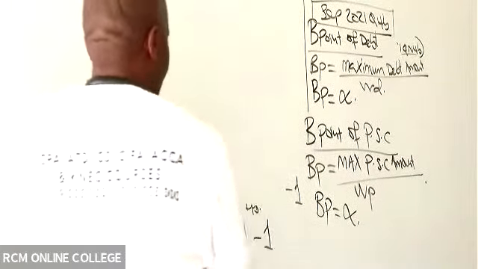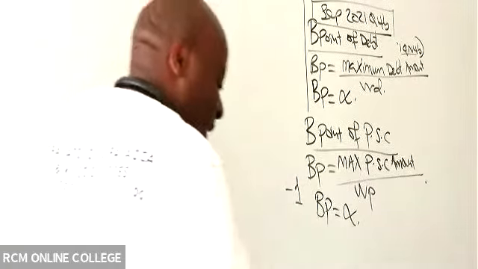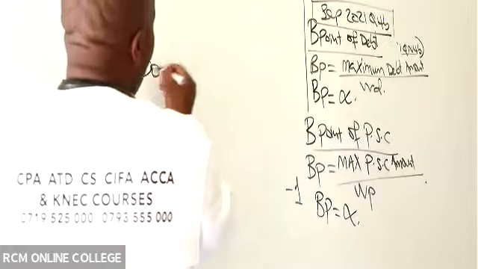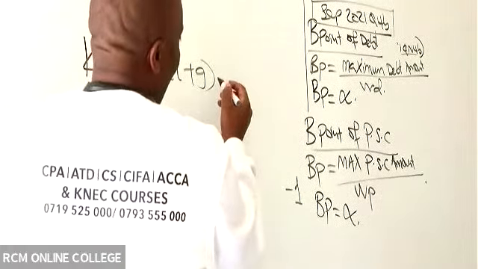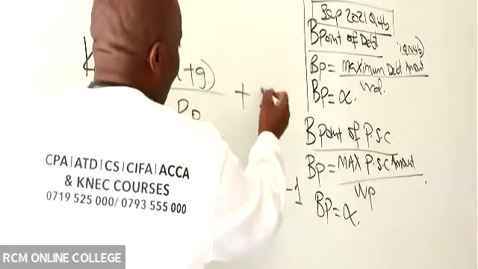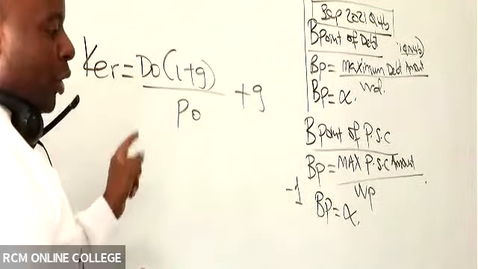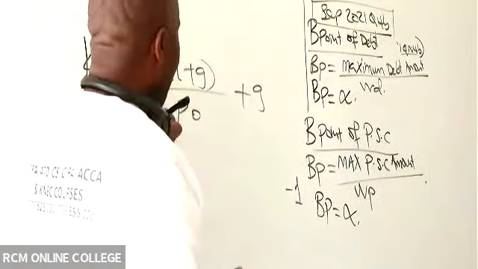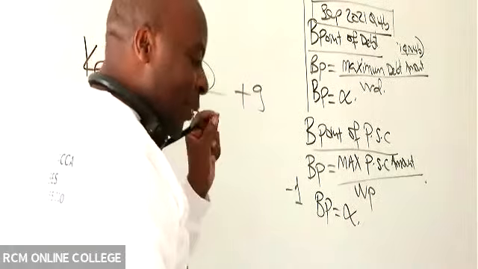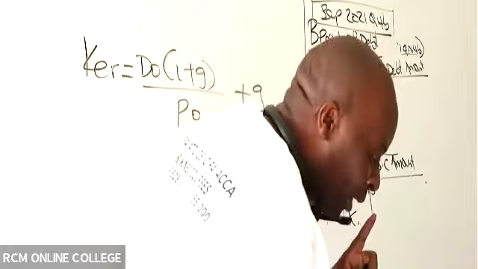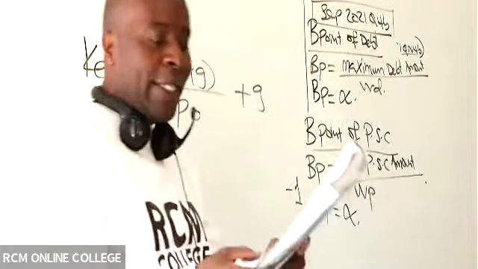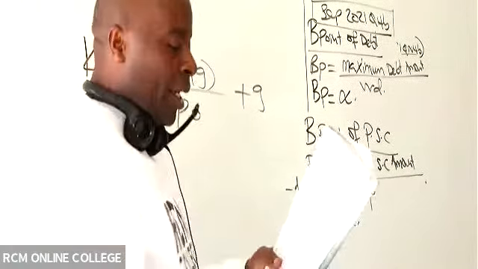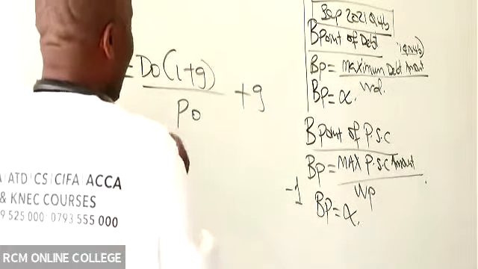So 4.67. I will come back to the second method of getting g, but before that, we are getting the cost of equity retained earnings, which is D0 into 1 plus g, all over P0, and at the end of the day, we must talk about growth being added there. Now remember, we have 5 years of dividends. This D0 is normally the most recent. You see, they have given you 5. We are about predicting. Say that the lecturer wrote D0 as 3, no, that is now very old. The most recent dividend per share is 3.6.